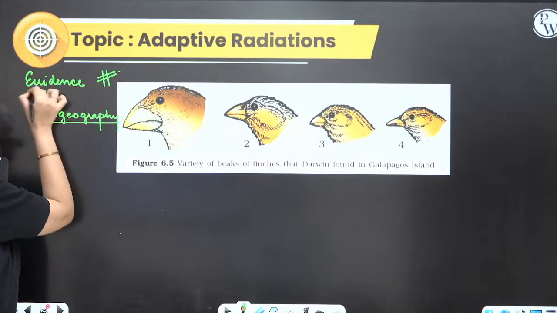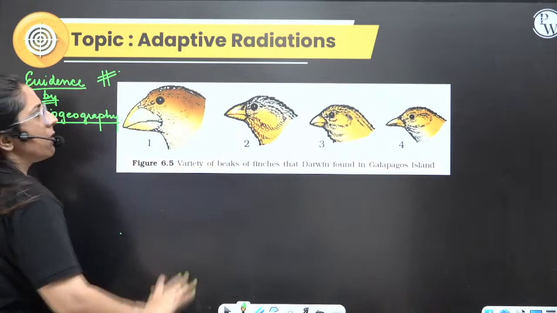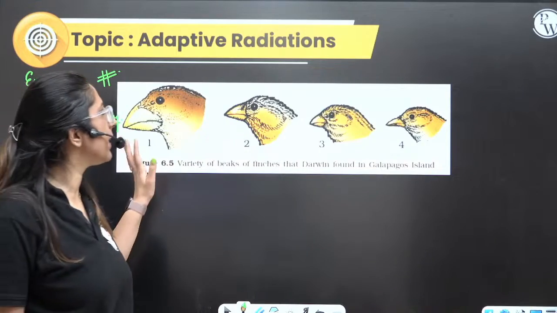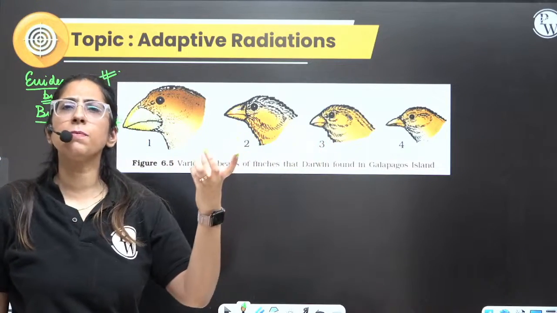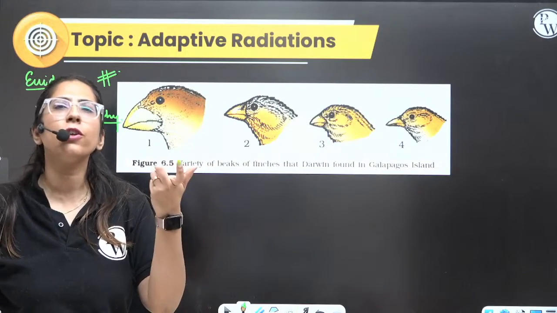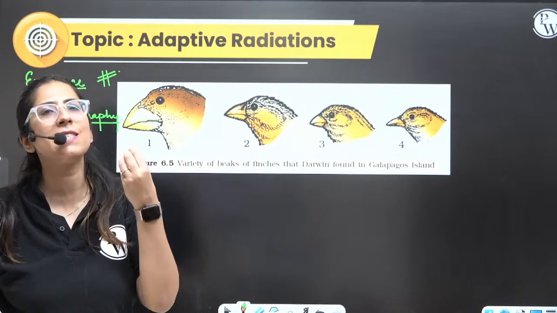Clear? Now, what are these Darwin finches? Darwin went to the Galapagos Islands, and he said that these finches, these black-colored birds, originated from a common ancestor, the original seed-eating bird.